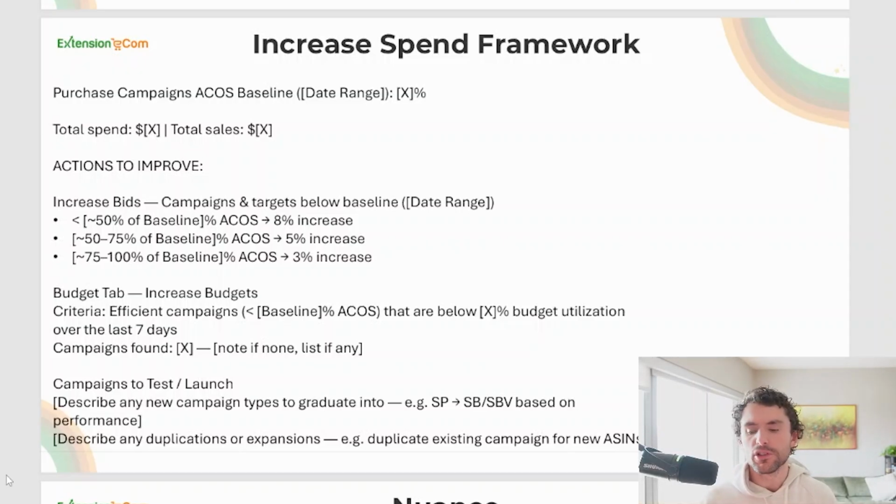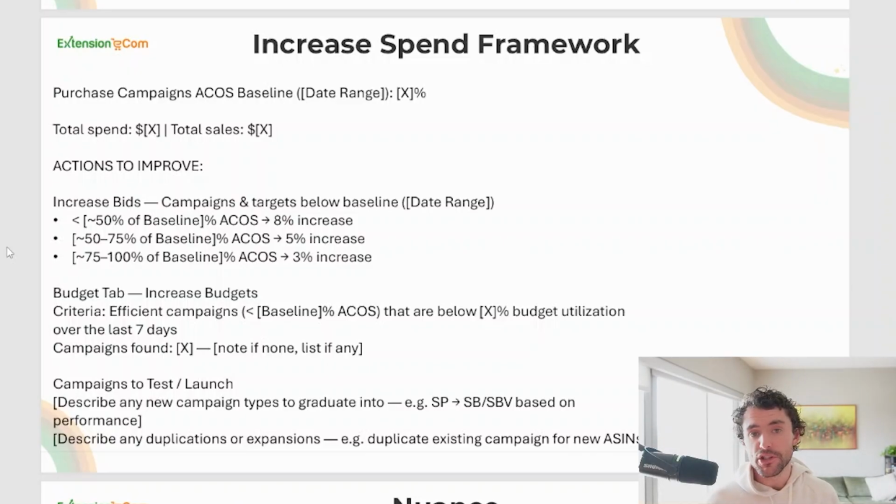We want to define our total spend and total sales just so we can easily reference a statistically significant sample size of data. And then we want to start off with increasing bids. So now what we want to do is, let's go back to our example, 40%. If it is less than 50% of the baseline, so now that'd be 20, we want to be doing an 8% increase. If it's 50 to 75%, so that's going to be that 20 to 30, we want to do that 5% increase. And if it's 30 to 40, we want to do a 3% increase. So all those terms that are performing well and non-branded, we're increasing bids to make them more visible.